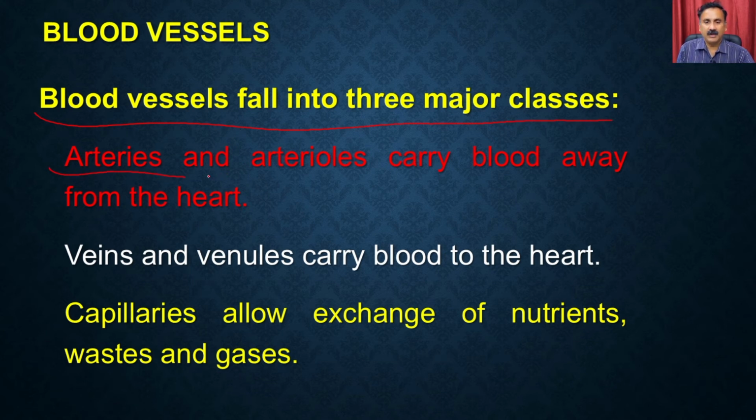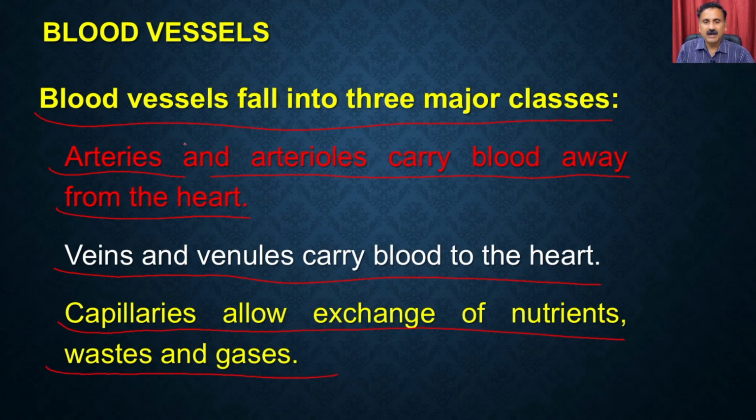The blood vessels fall into three major classes. Arteries and arterioles carry the blood away from the heart. Okay. Then we have the veins and venules, which carry the blood to the heart, and capillaries, which allow the exchange of nutrients, waste and gases. So arteries and arterioles are going to carry the blood from the heart to the different parts of the body, and they carry the oxygenated blood, right?